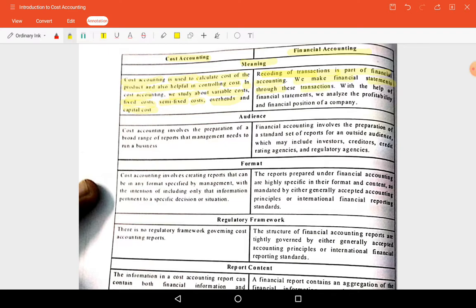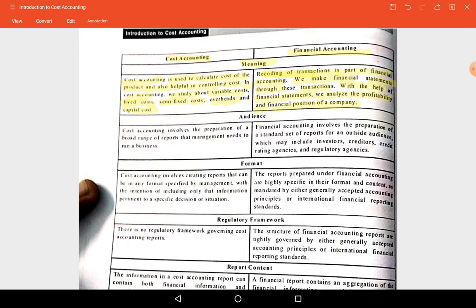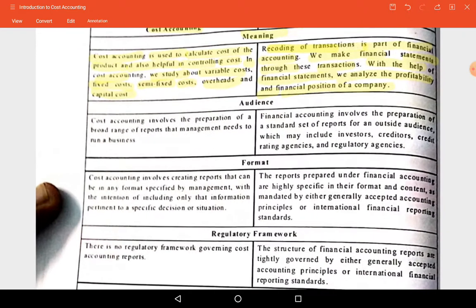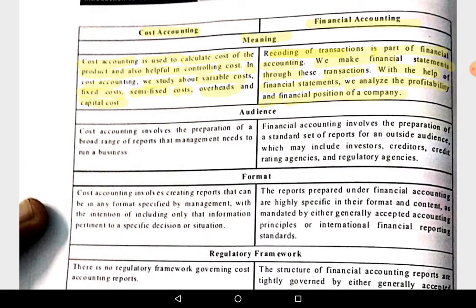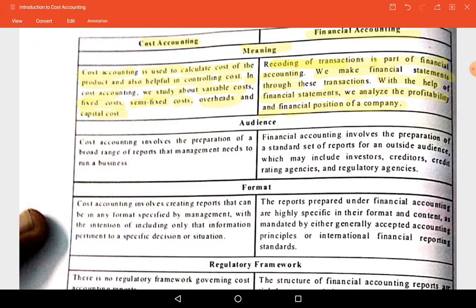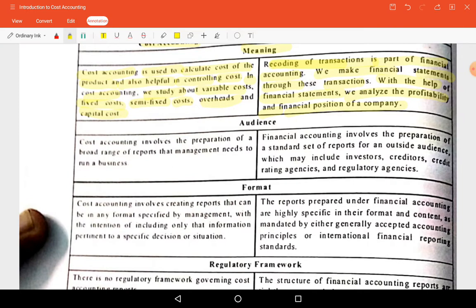With the help of financial statements, we analyze the profit and financial position of the company. What is the financial position of the company, or what is the profitability of the organization, will be known through financial accounting. In cost accounting it is not like that. One point is over. Let us see the next point.